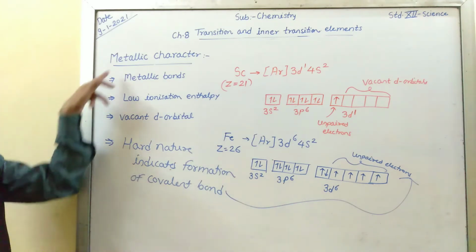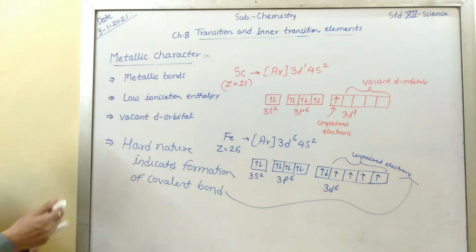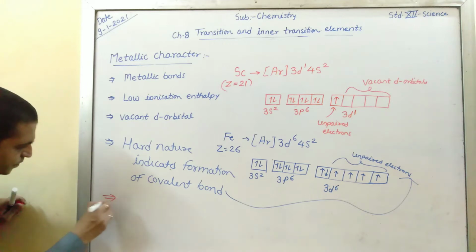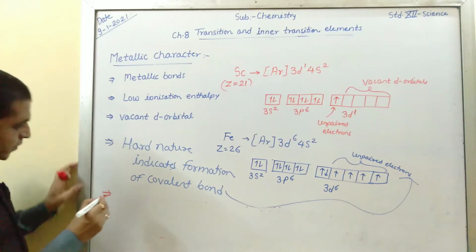I hope you understood all these characters. One more point we have to discuss.